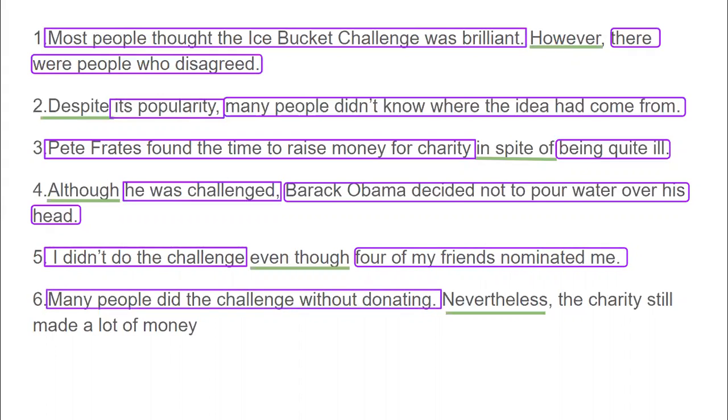The first part is many people did the challenge without donating. So there were people who poured water over their head, but they didn't give money to the charity. And in the other part, even without counting all these people, there were a lot of people who gave money.